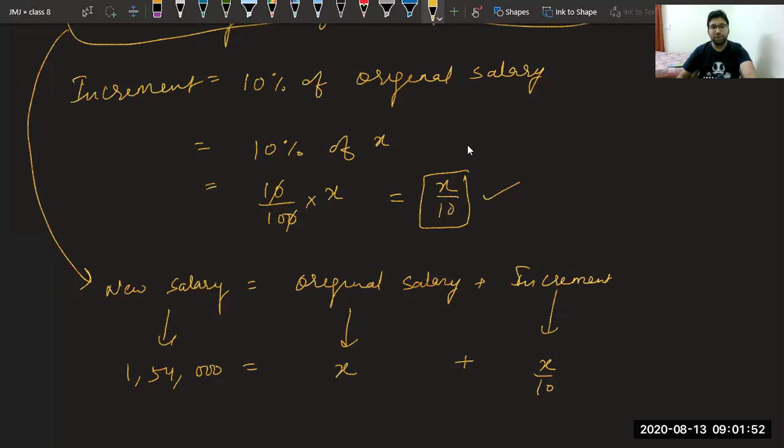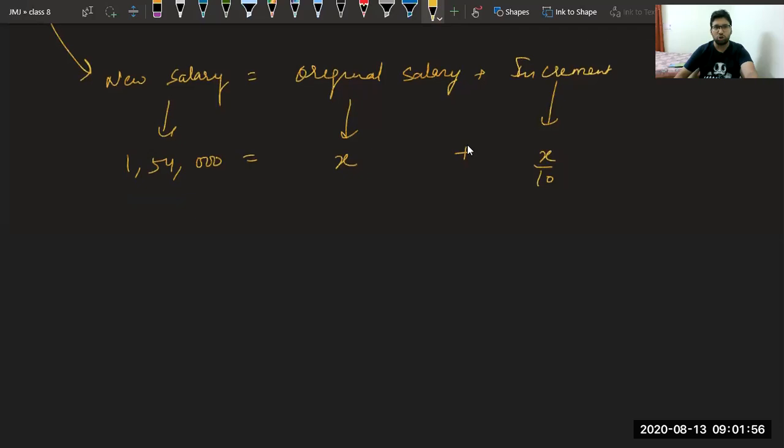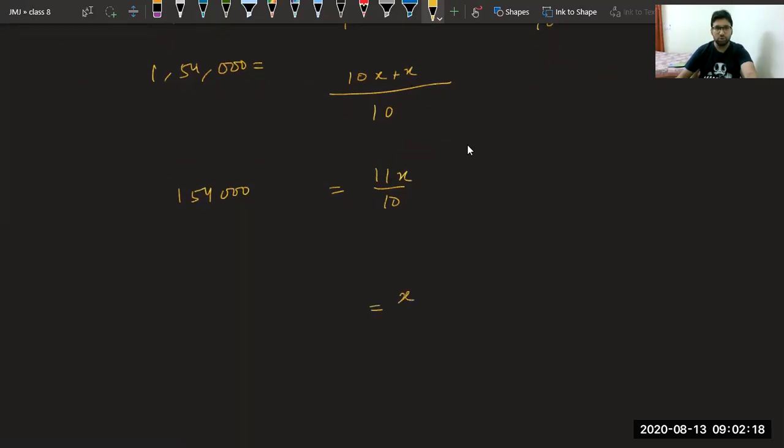Now, class, if you can see, I have written an equation and you all are habitual of solving these equations. Very simple. You all are fans of Shakuntala Devi and you can solve all these questions very easily. So you will get 10x plus x, that is 11x upon 10 is equal to 1,54,000. X is equal to 1,54,000 into 10 upon 11.